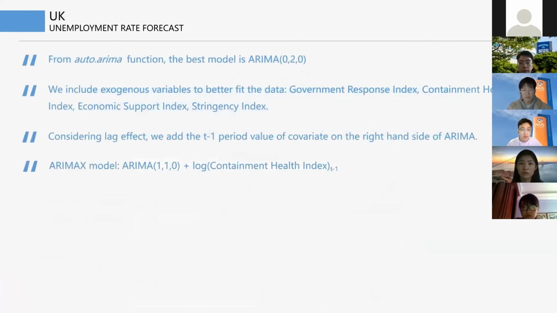Then for the United Kingdom, the auto-ARIMA function gives us ARIMA(0,2,0). It seems that there's no information that we can use to make a prediction. So we try to include some exogenous variables to improve it. Here we use the log value of the 4 indices, like government response index, containment health index, and so on. As the transmission of policy may have some lag effect, we used the 1 period lag value of the covariates and add it to the right-hand side of the ARIMA function. And that is how we get an ARIMAX model.